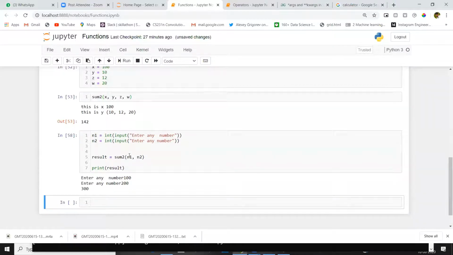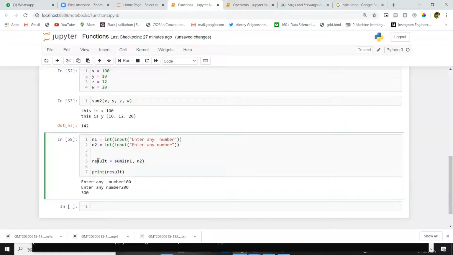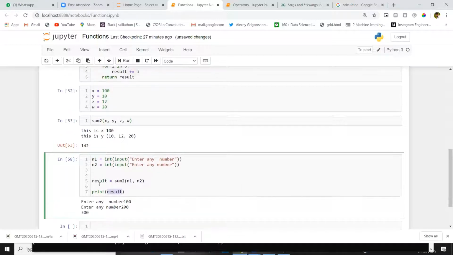In this way, we call a function. The function will return an output. We will store that value inside a variable. Definitely, you have to assign this result to some variable. Then only you can use this variable. After that, you can show the output to the user, or you can print it. You can perform any operations on this. If this is a returnable function, then definitely we have to assign it to a variable.